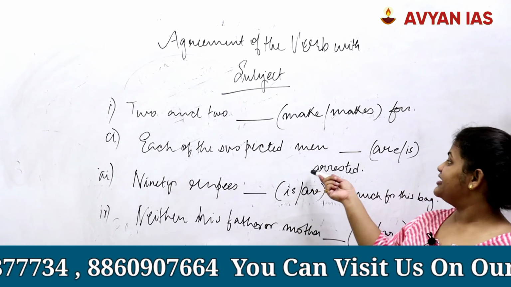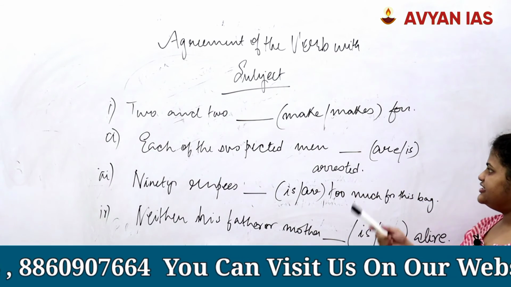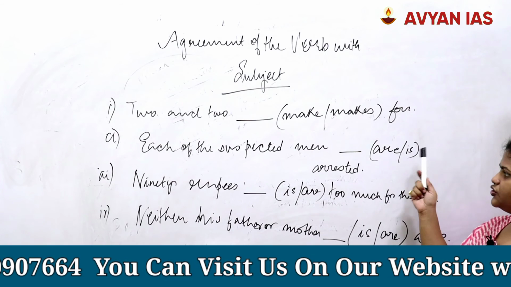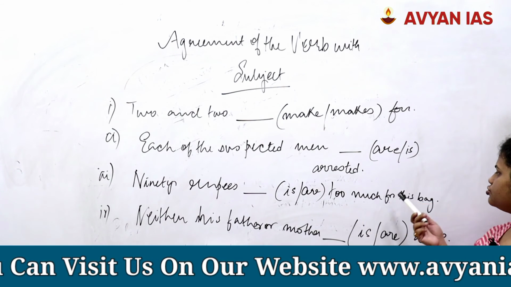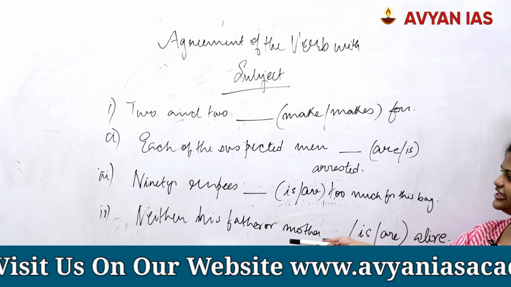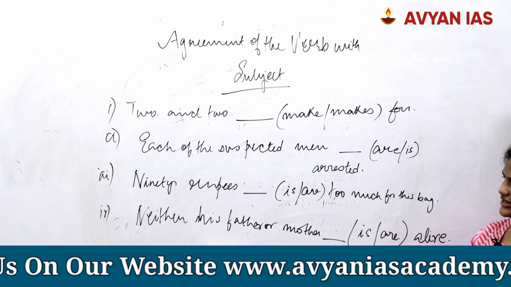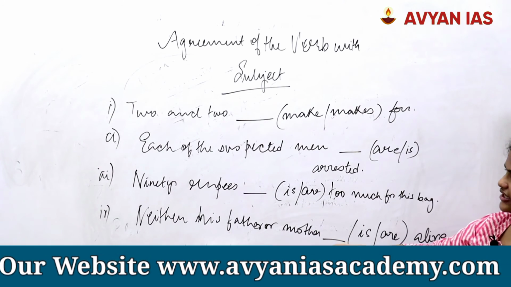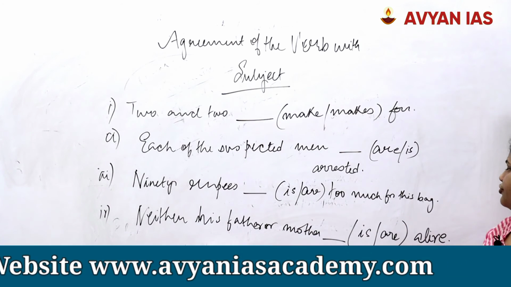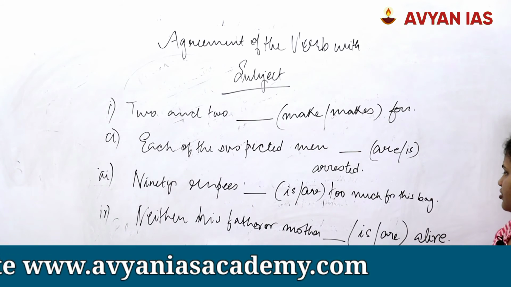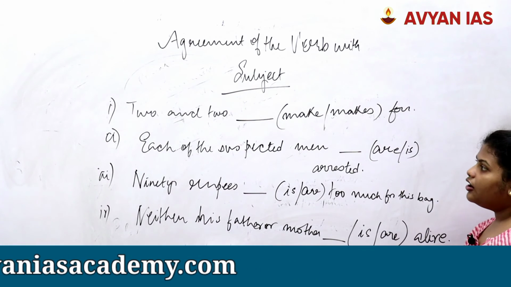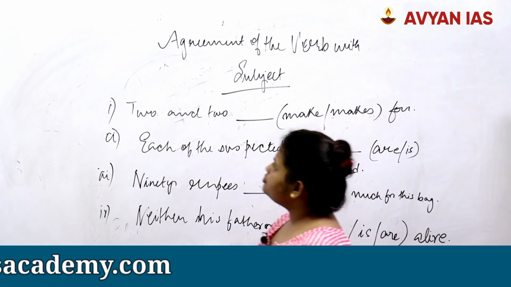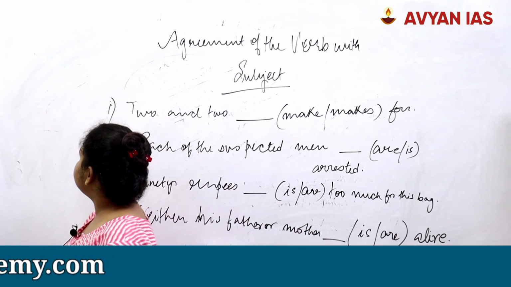Each of the suspected men dash arrested. You can use either is or are. 90 rupees dash too much for this bag. Is or are. Next, the last sentence that we are doing is: neither his father nor his mother is or are alive. Oh, we could also maybe take up one more sentence.